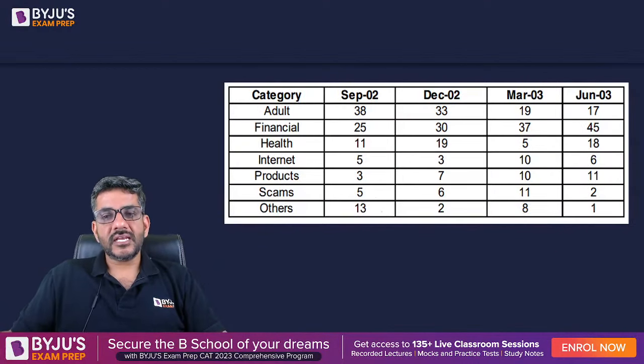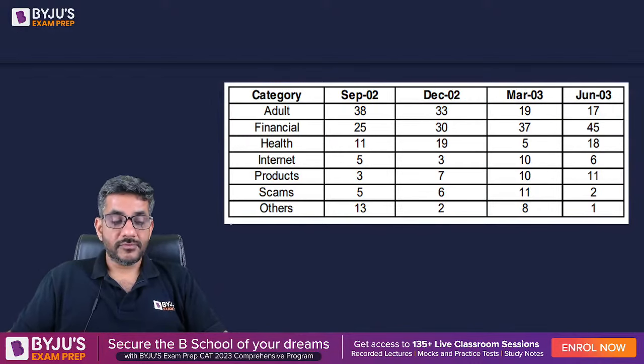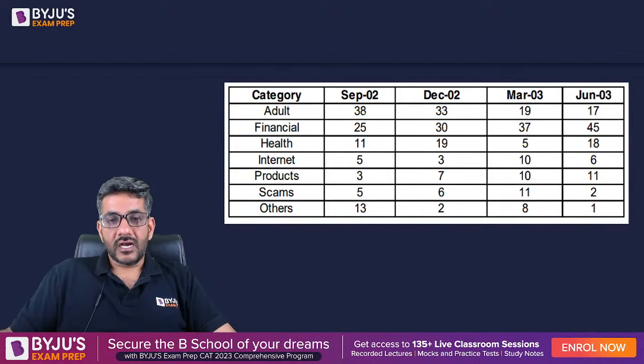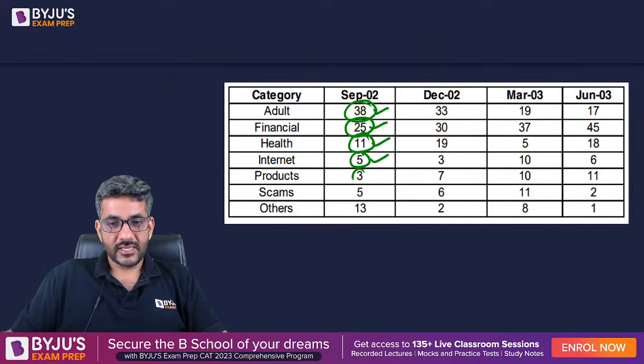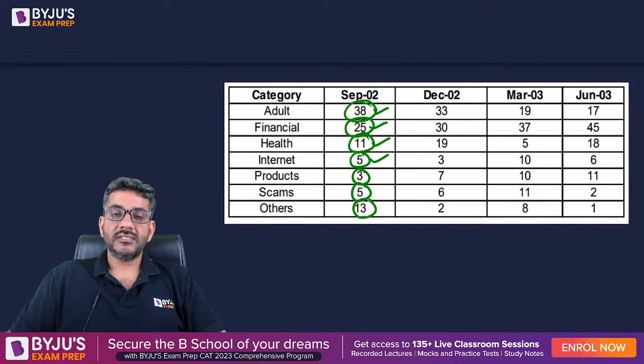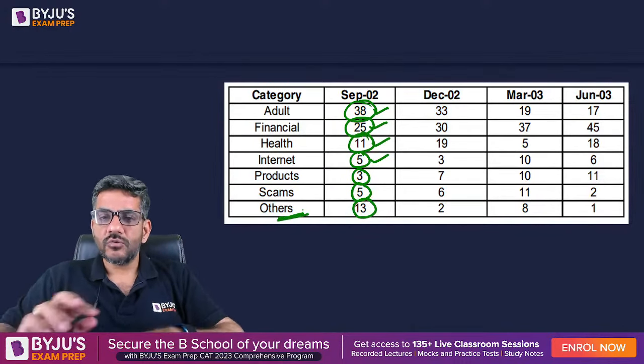So these are the percentages he is saying, right? These are the percentages of spam received by them. He says in the adult category in September 2002, they got 38% emails, plus 25% from financial services. That makes it 63. 11 from health category, that makes it 74. 5 from internet, 79. 3 from products, 82. 5 from scams, 87. And 13 from others, 100. So ultimately the total has to be 100 because there is a category of others which includes everything else.